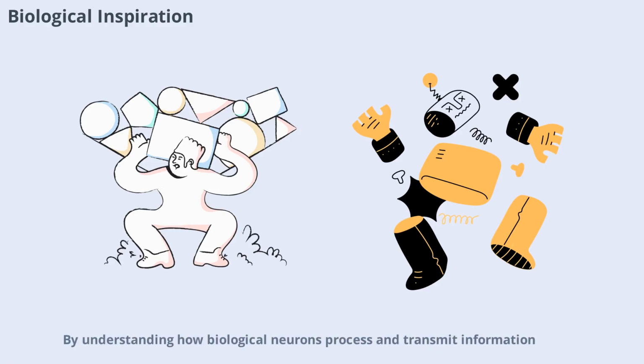By understanding how biological neurons process and transmit information, scientists have developed artificial models that can learn from data, adapt to new situations, and even outperform humans in certain tasks. This biological motivation is at the heart of why neural networks are so effective.